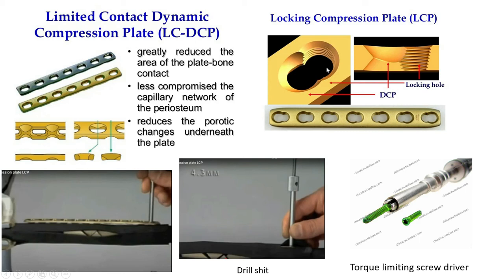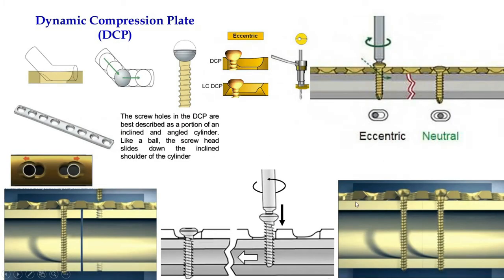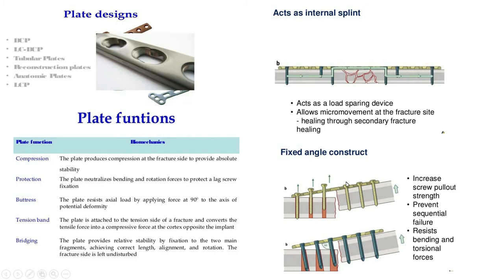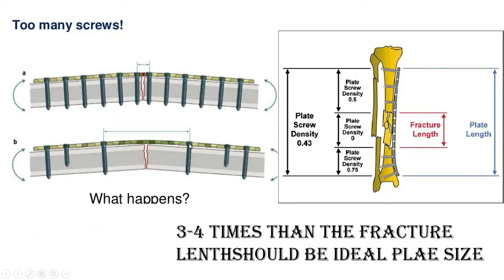But keep in mind, never put a cortical screw after using a locking screw. When you use a locking screw, the thread and this plate are fixed with the bone.